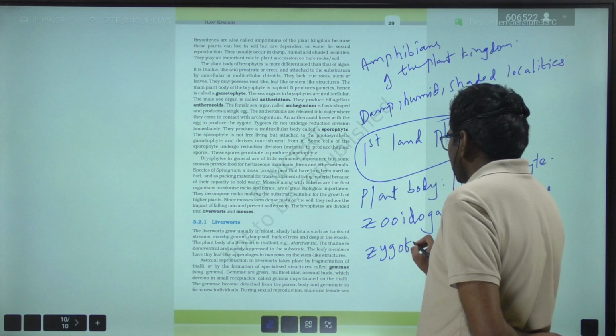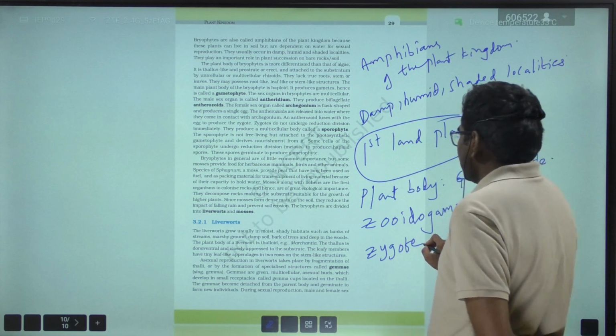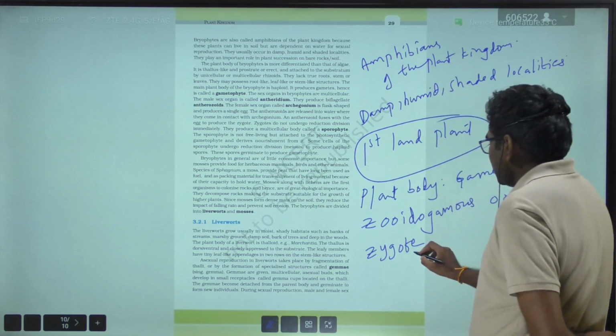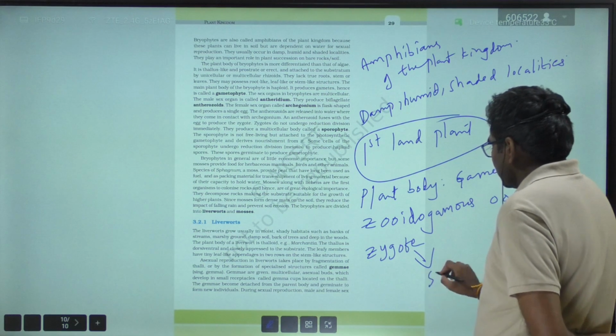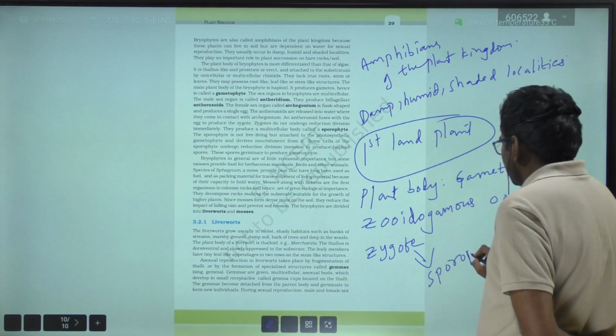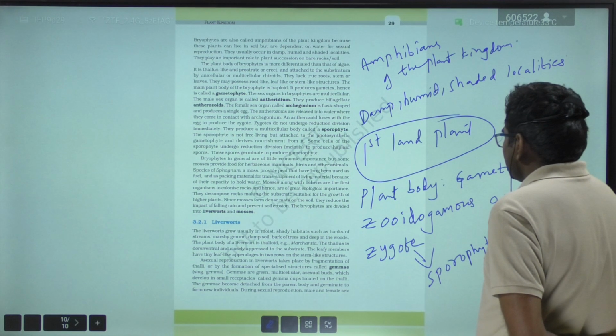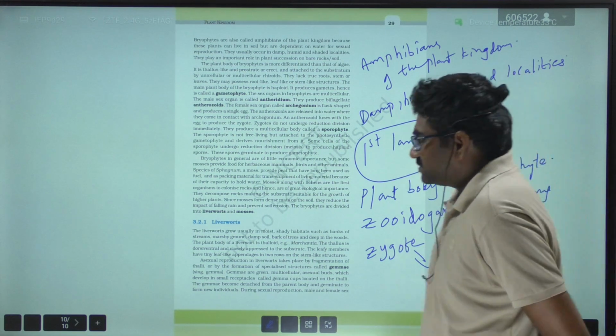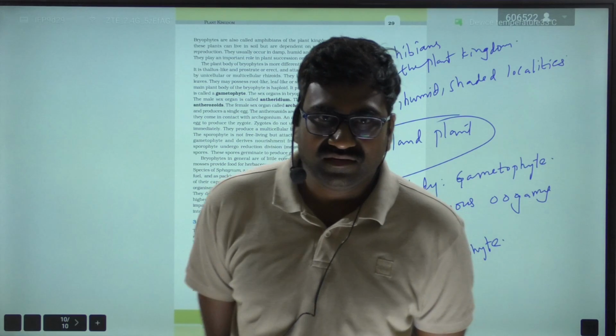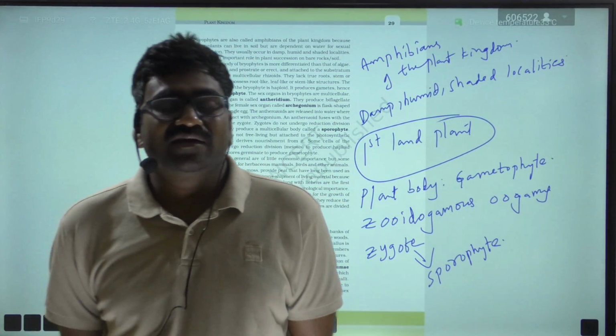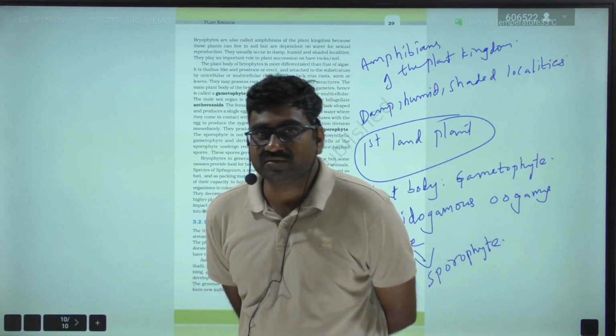Here the zygote does not undergo reduction division immediately. They produce a multicellular body called sporophyte. The sporophyte is not free living. Remember that the sporophyte is not free living. It is attached to the gametophyte for nourishment.